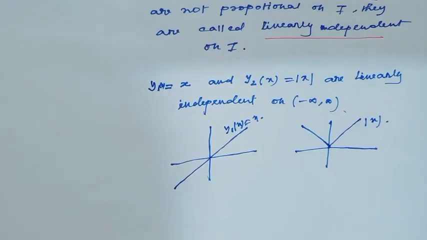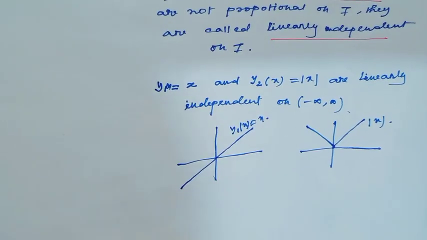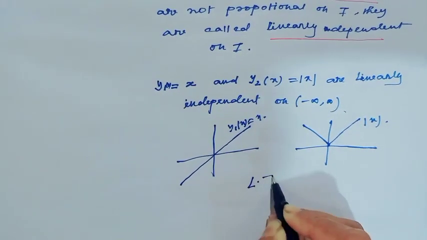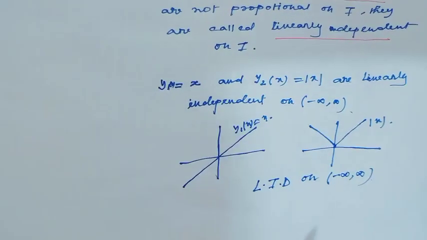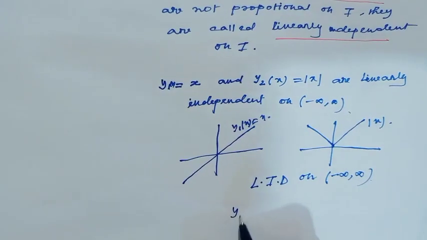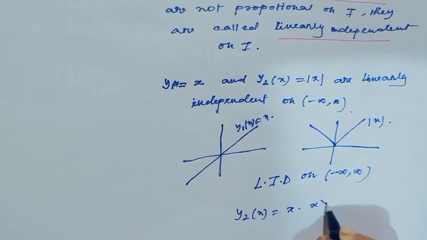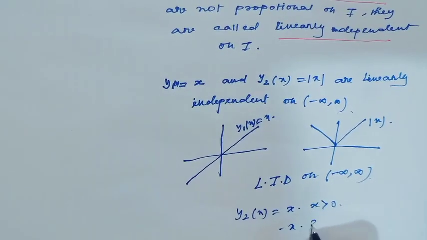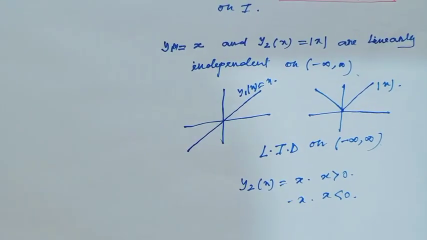Notice these two functions are not multiples of each other, because y2(x) equals mod x means x when x is greater than 0 and minus x when x is less than 0. So we cannot write y1(x) as a multiple of y2(x). So y1 and y2 are linearly independent on minus infinity to infinity.